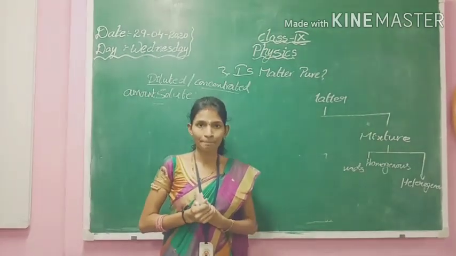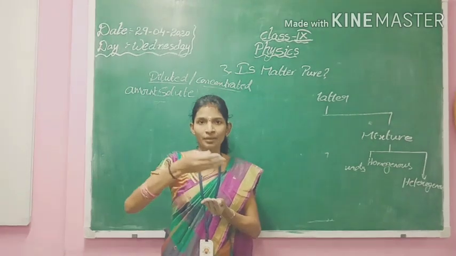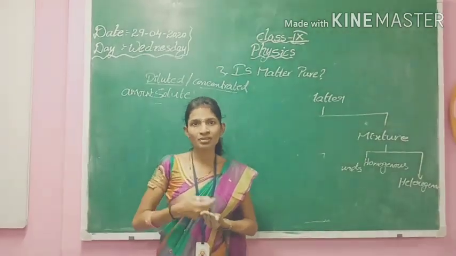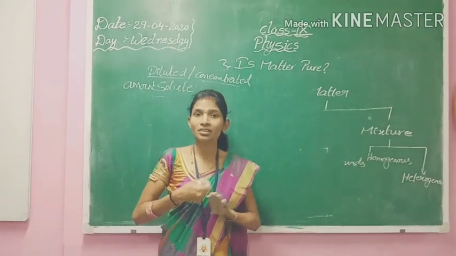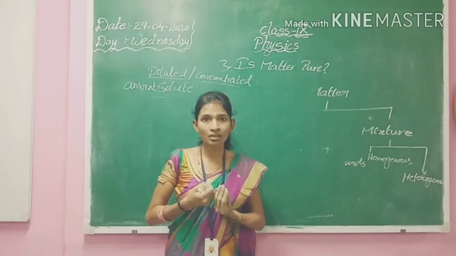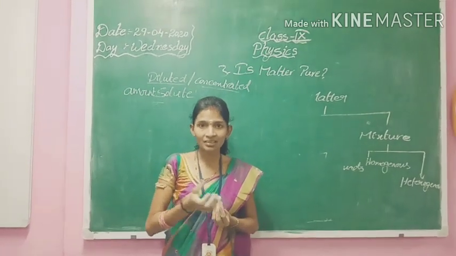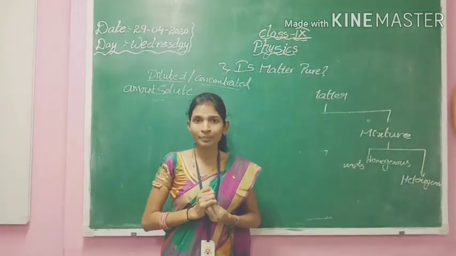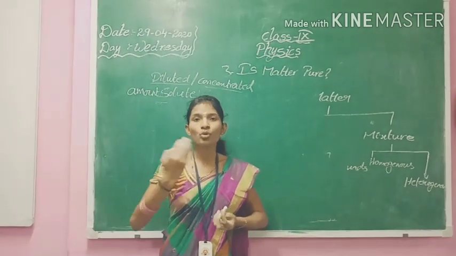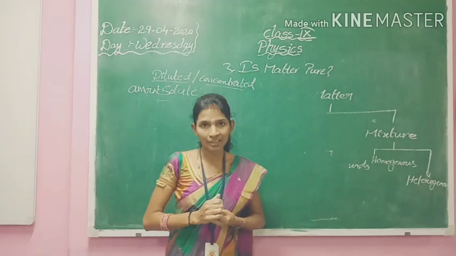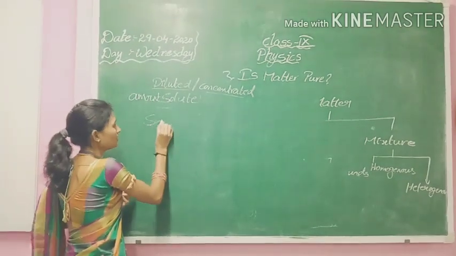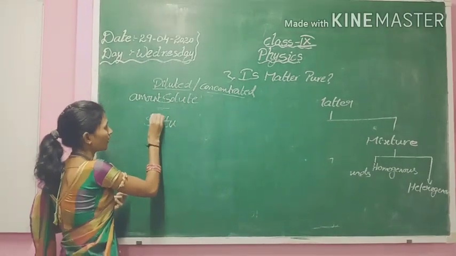and beyond that it can't dissolve into the solvent. So with 1 spoon, when we are stirring, it will mix well. 2 spoons, it dissolves. 3 spoons, dissolves. 4 spoons, it dissolves. 5th spoon, it may dissolve. At the 6th, we can see the traces of the sugar particles. That means it cannot dissolve any more solute, and such a solution is known as a saturated solution.